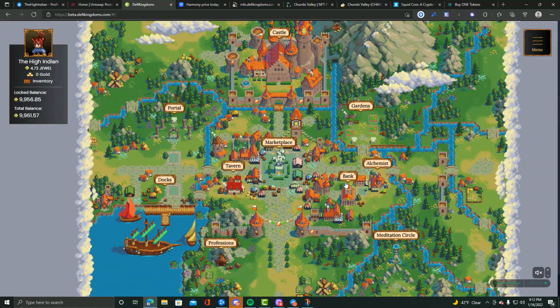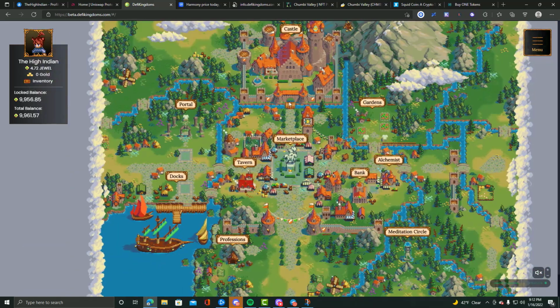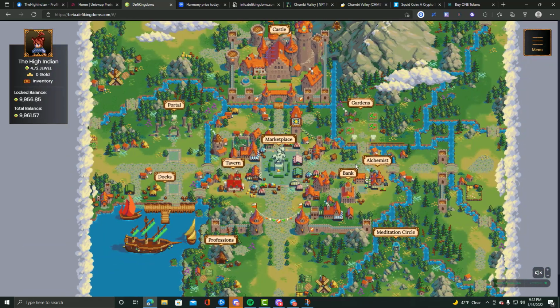Remember, there's still a lot coming up. There's land coming up. There's player versus player that we're going to see in the future. And not to mention, this DeFi Kingdoms, this is Serendale. And so this is going to be on Harmony 1, but they're going to be launching on AVAX in the upcoming months. And so there's going to be Crystal Vale, like a snowy ice themed DeFi Kingdoms all on its own, starting on the Avalanche blockchain. So it'll be brand new,